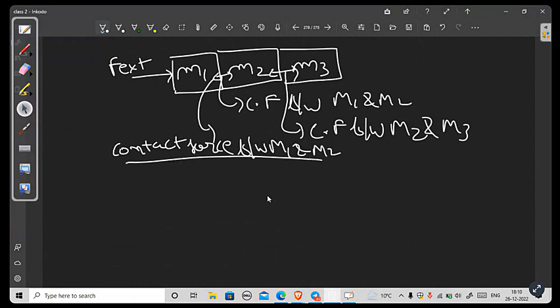What you will do in this case is simply remember that the contact force present between m1 and m2 is responsible for pushing both m2 and m3.